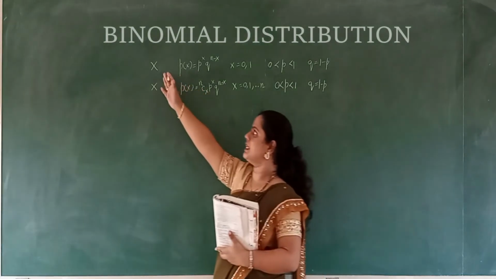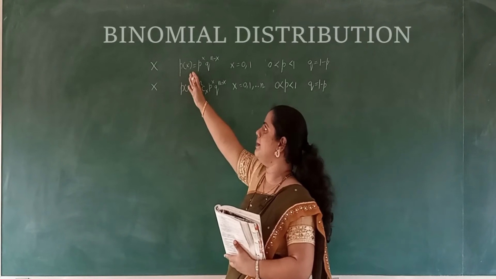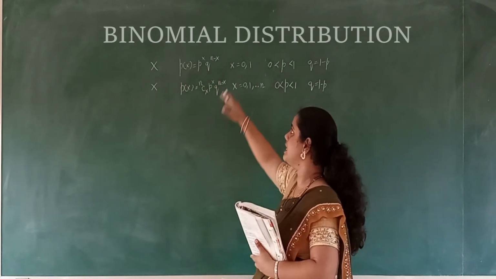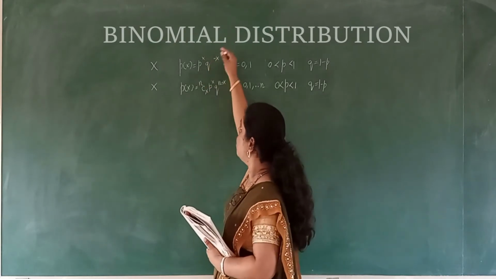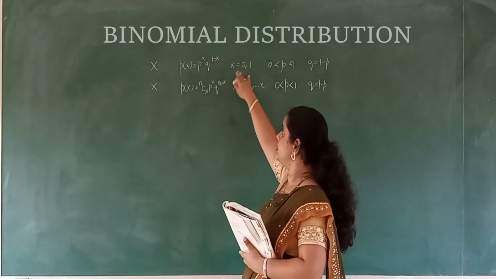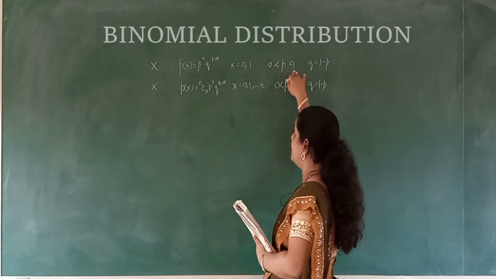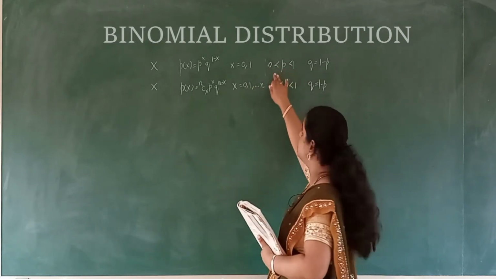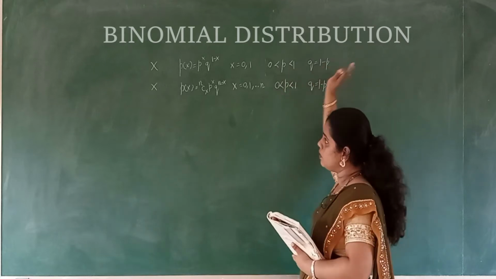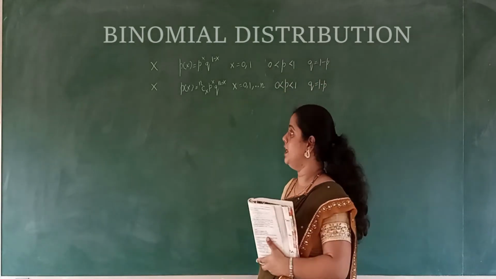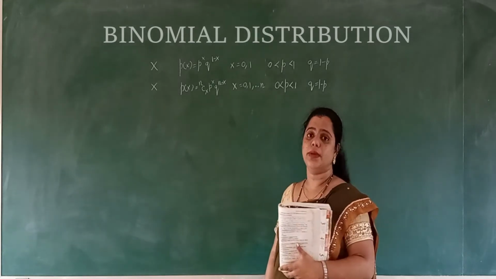If x is a discrete random variable with the probability mass function p of x is equal to p to the power x q to the power 1 minus x, where x is equal to 0, 1, and p is from 0 to 1, and q is equal to 1 minus p, then x is a Bernoulli variate, and the distribution of x is the Bernoulli distribution.